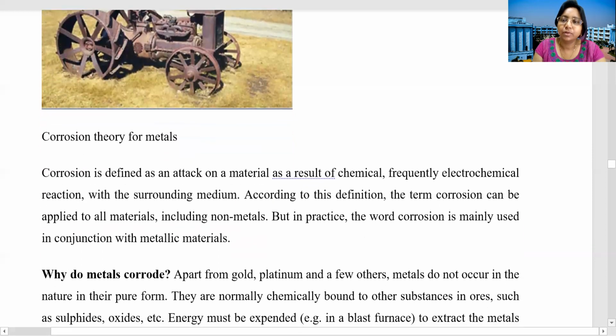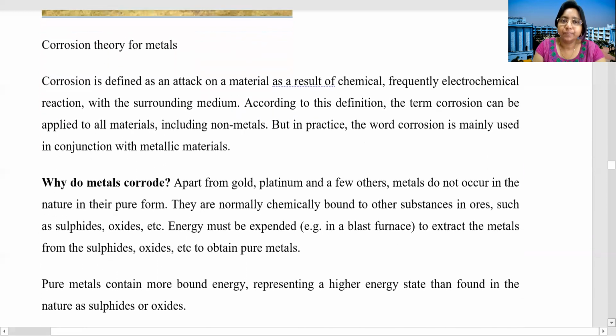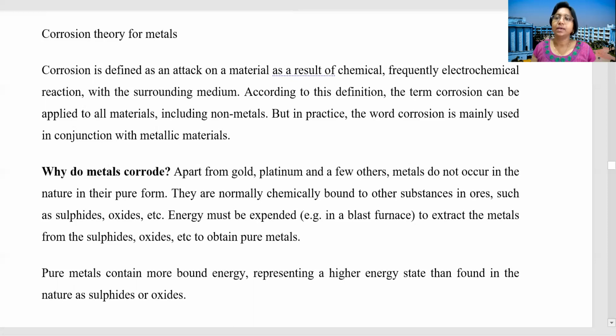So now, one important question comes into our mind: why do metals corrode? We are telling that corrosion happens, but why is the metal corroded? What is our observation?